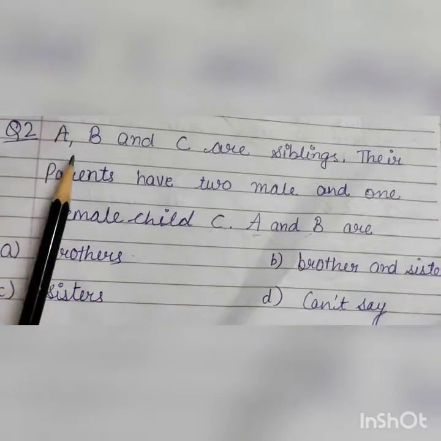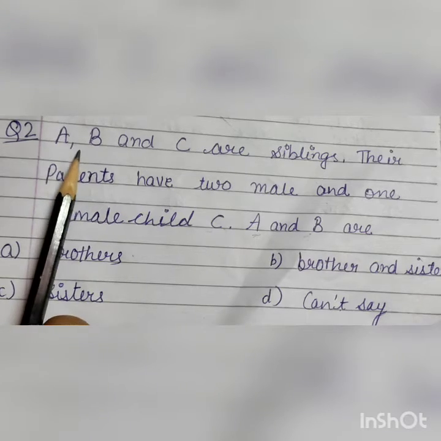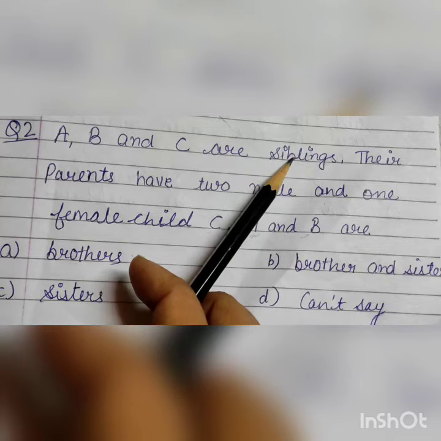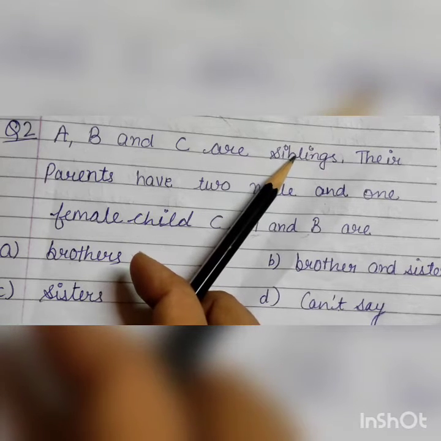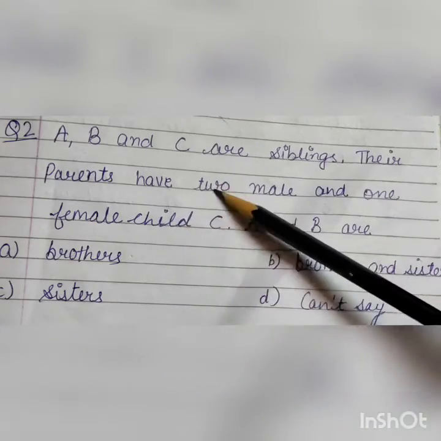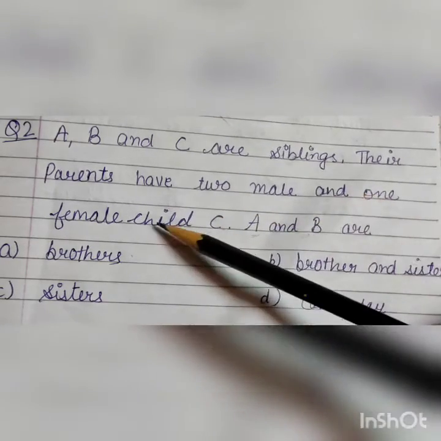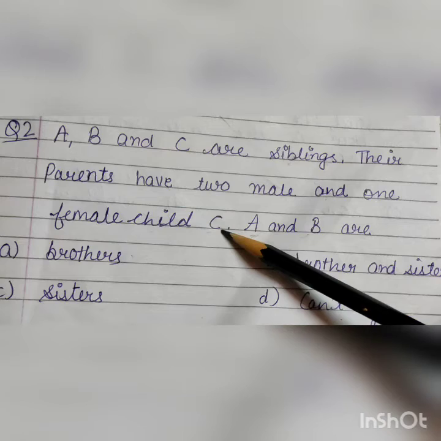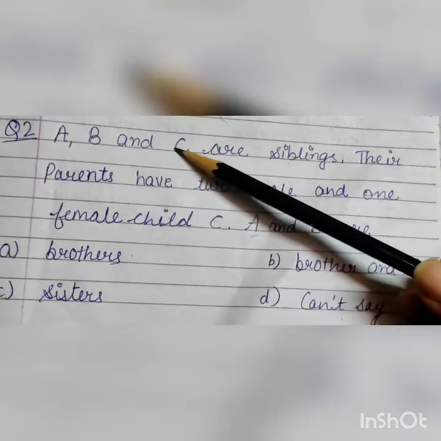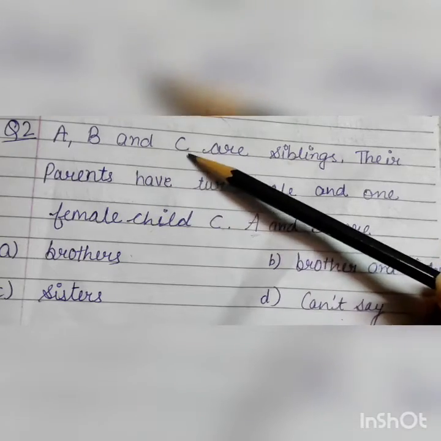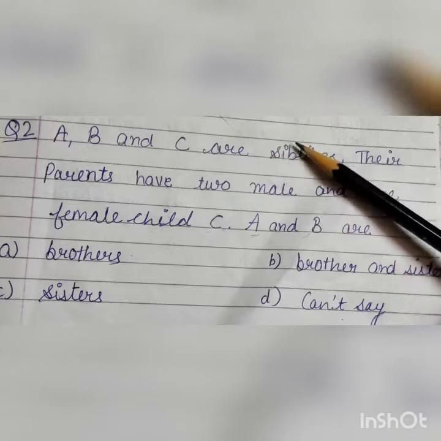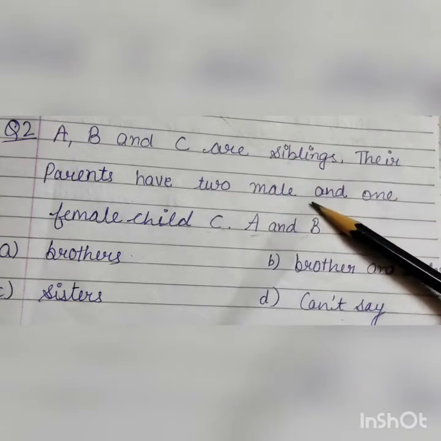Okay students, now come to question number 2. It says A, B and C are siblings. Siblings, we all know that brother and sister we call siblings. Their parents have 2 male and 1 female child C. One person between these 3 is saying A, B, C are siblings. They are brother and sister. Now their parents have 2 male.